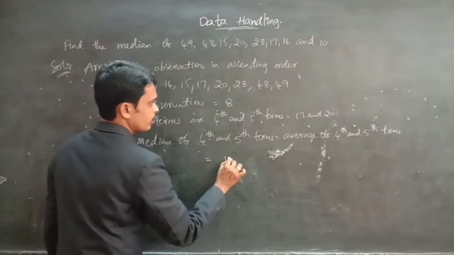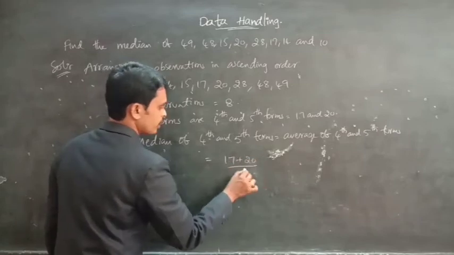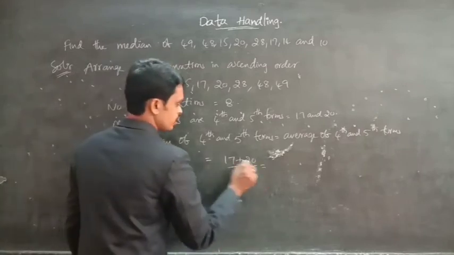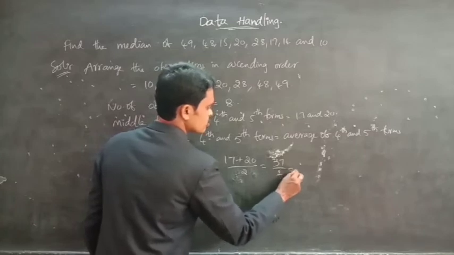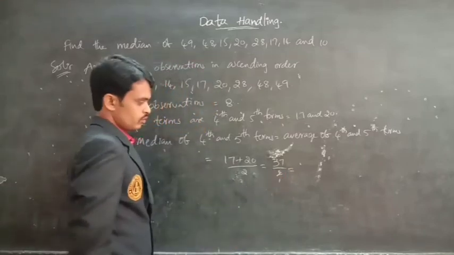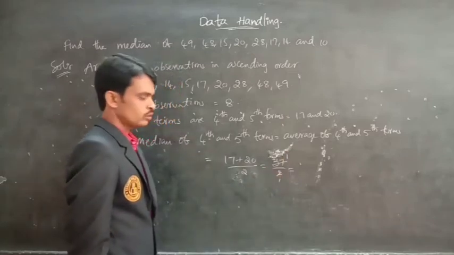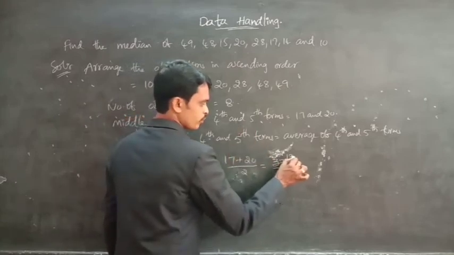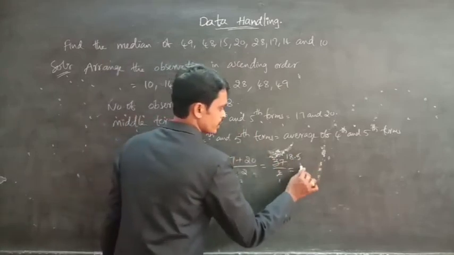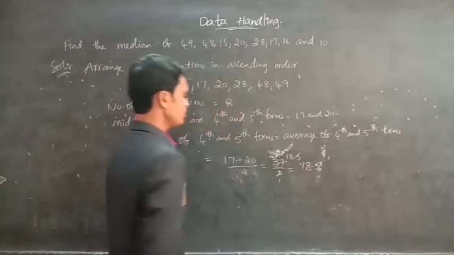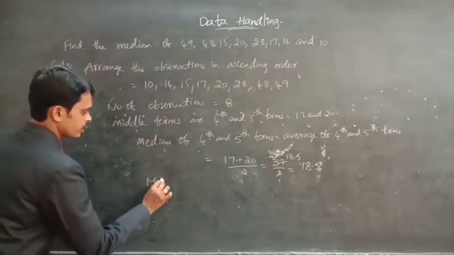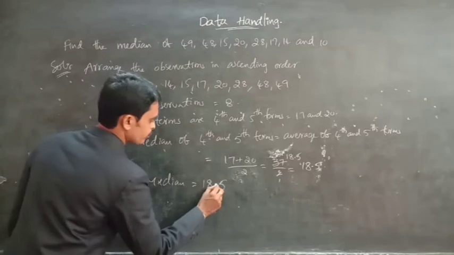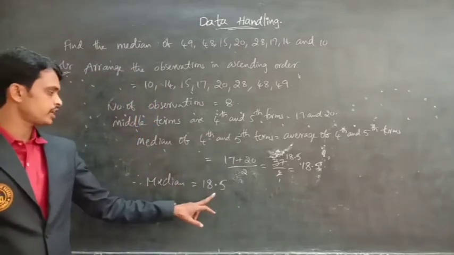Average is nothing but 17 plus 20 by 2, the sum of observations by the number of observations. Now 37 by 2. Let us divide it: 2 ones are 2, remaining 1. 2 eights are 16, remaining 1 point 0 10. 2 fives are 10. Therefore the median of the given data is 18.5. Yes, the median is 18.5.